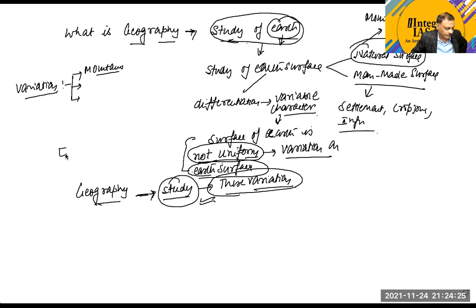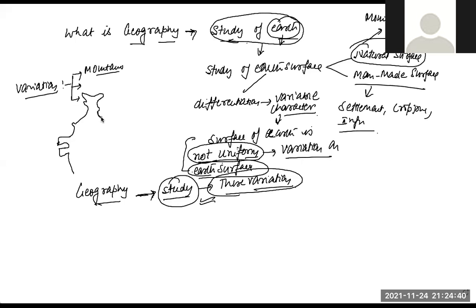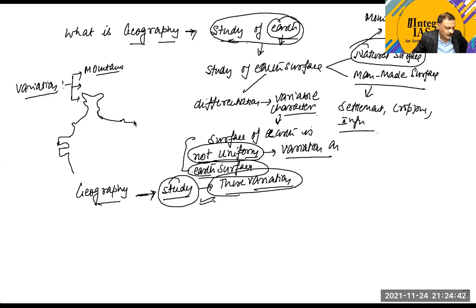Okay, this is our India, and you can find the variation very easily over the surface of our country. You can find mountainous regions in the northern part, and then you can take a plateau region in the southern part of India. This is a plateau part. This is a complete mountainous region. We have a desert region here.